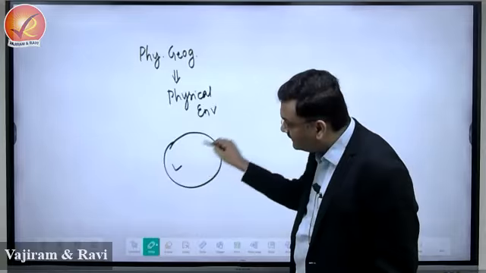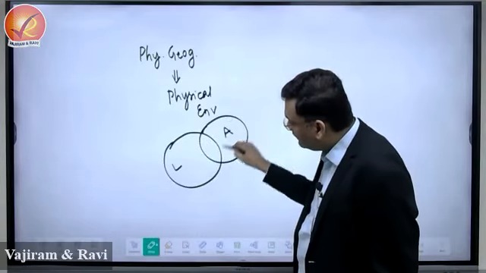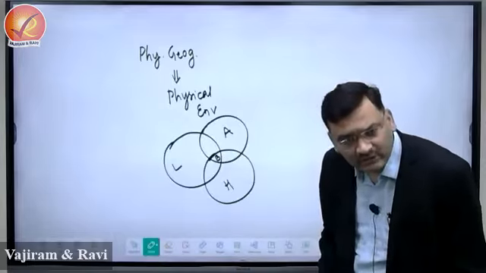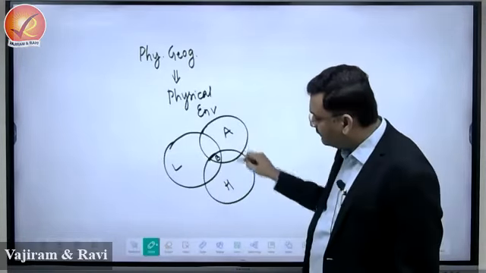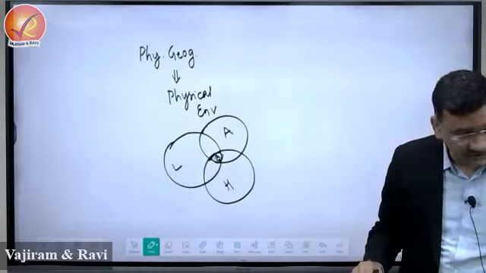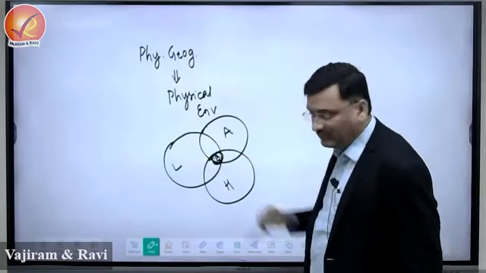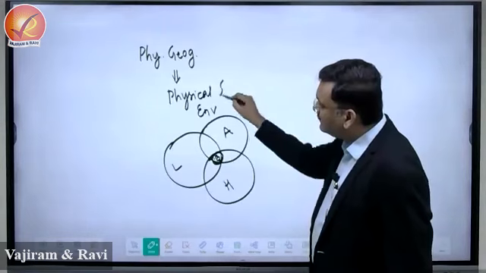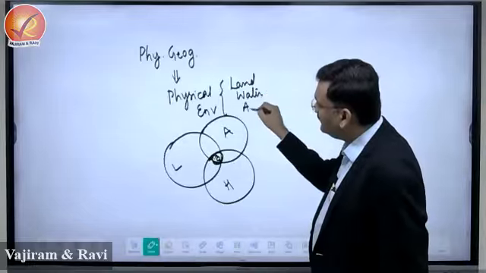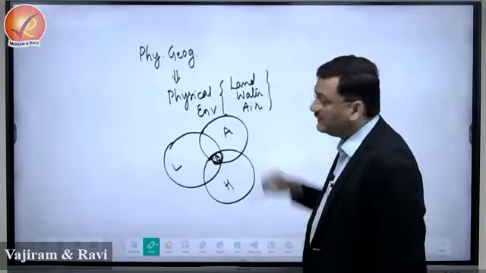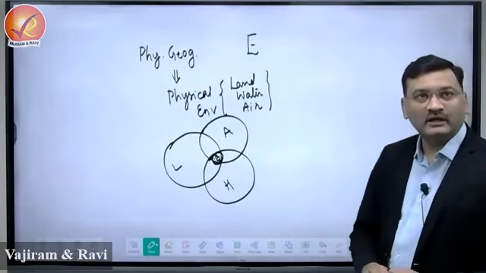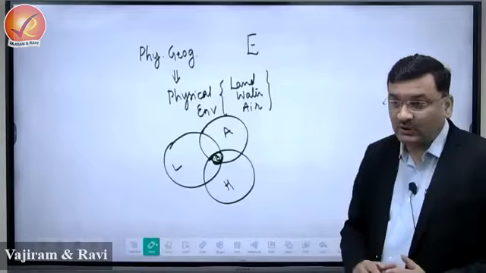It consists of three spheres: lithosphere, atmosphere and hydrosphere, and the interaction of the three is known as the biosphere. So this biosphere is the physical environment. The physical environment constitutes land, water and air. We'll designate it as E, the physical environment E, which is non-living.